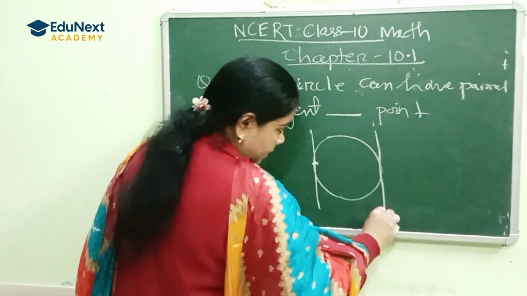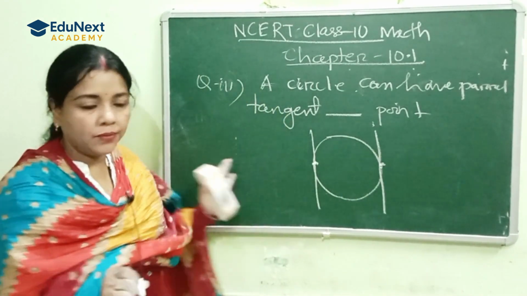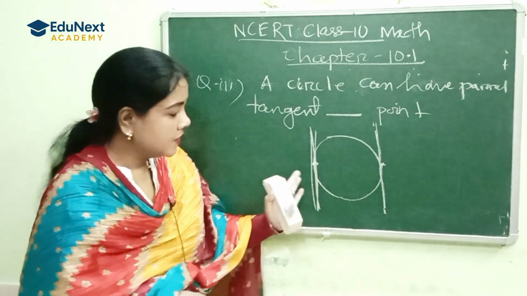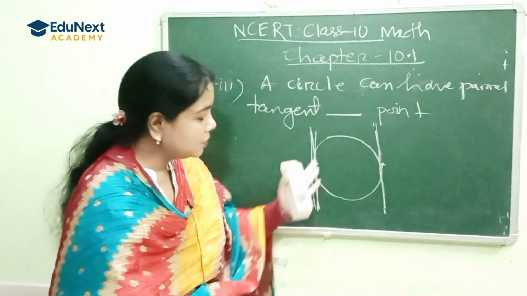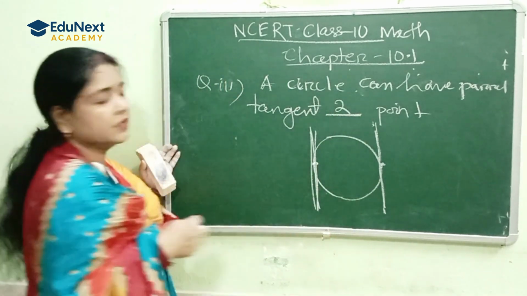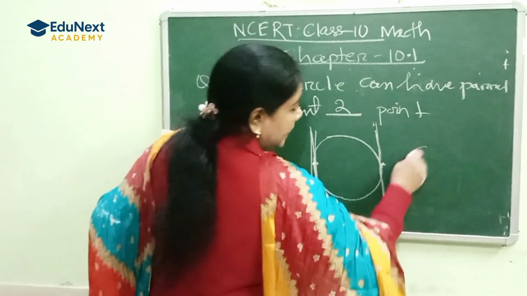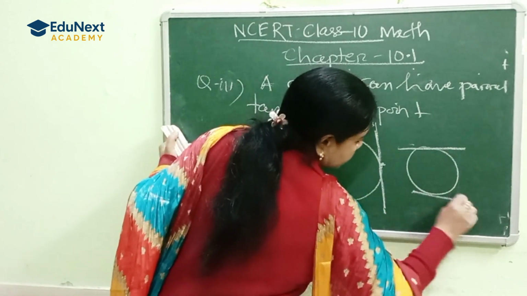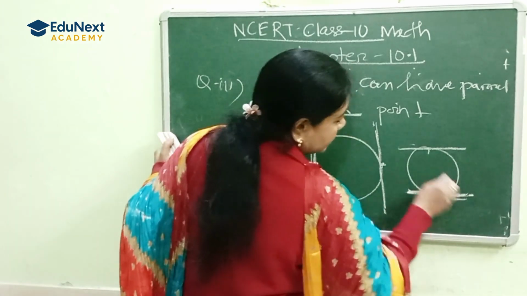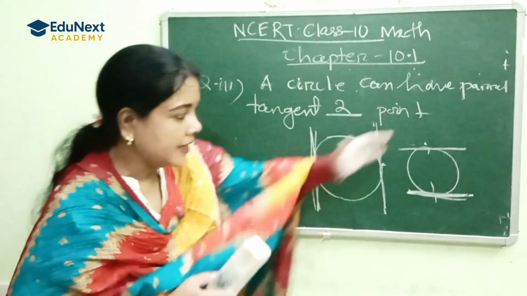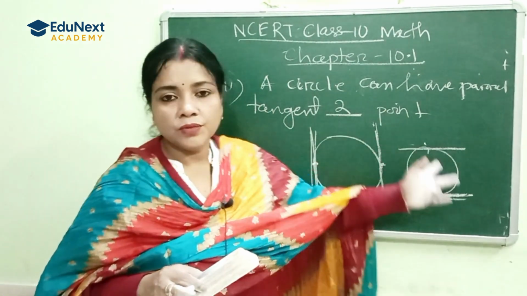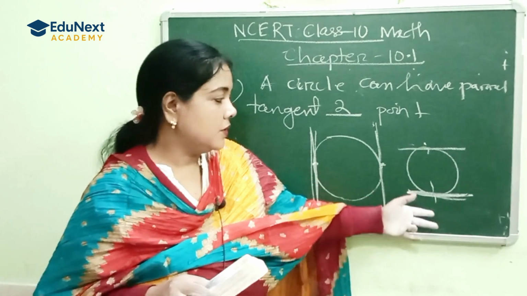If I take a tangent there, it touches another single point, and those lines become parallel. Parallel means 2 lines, and 2 tangents touch the circle at 2 points. So the answer is 2 points. If the tangents face each other, looking parallel, obviously they have 2 points of touching on the circle.